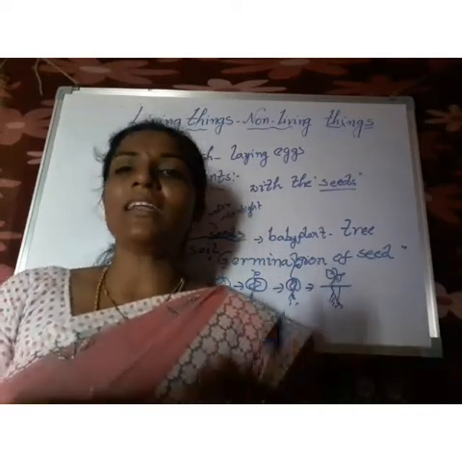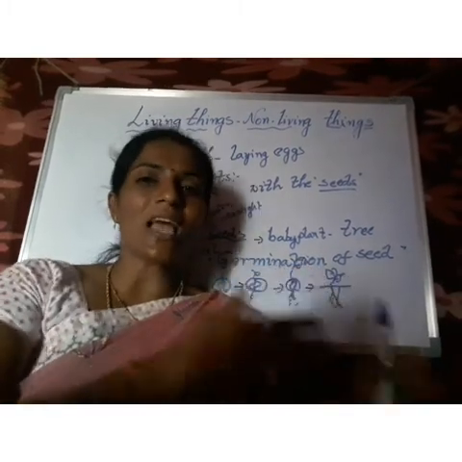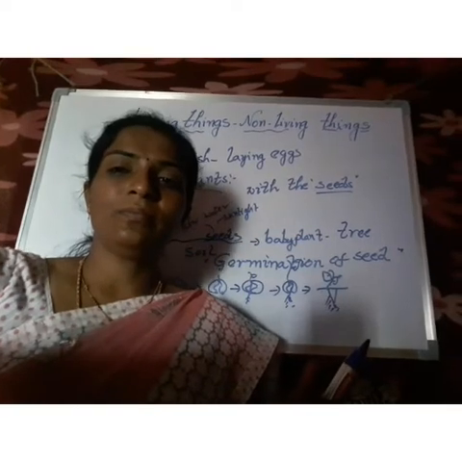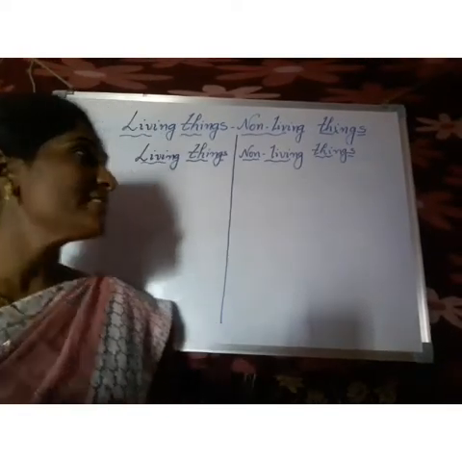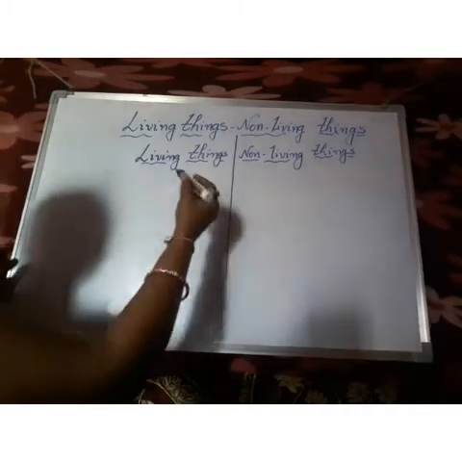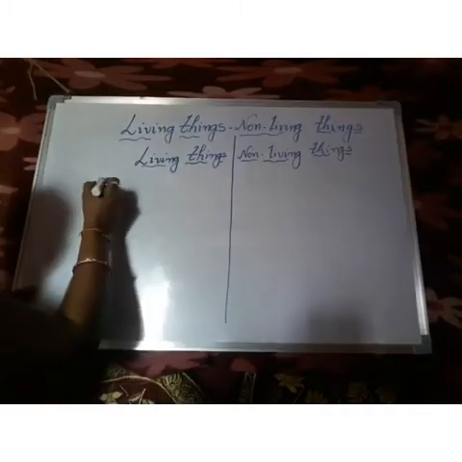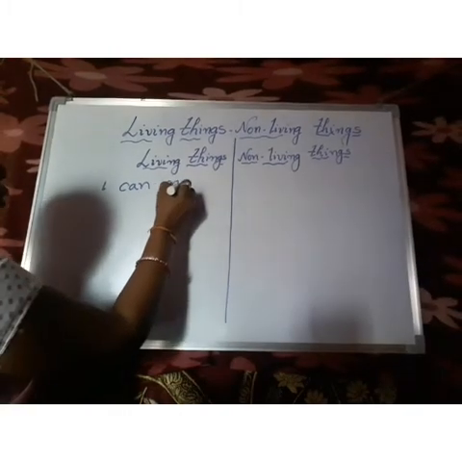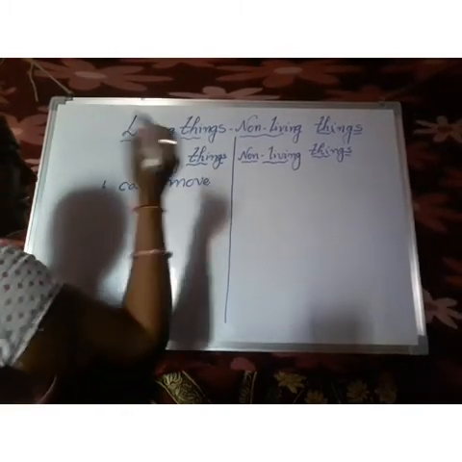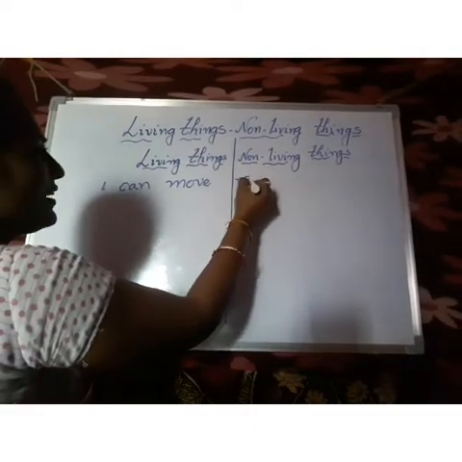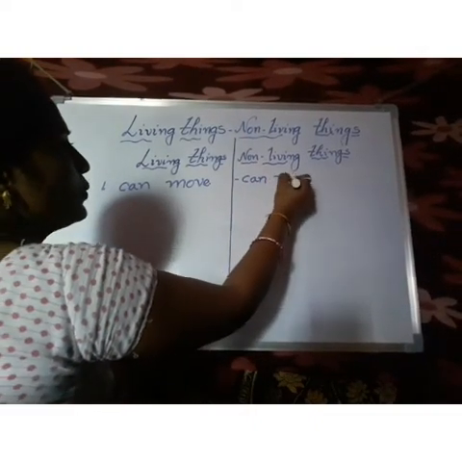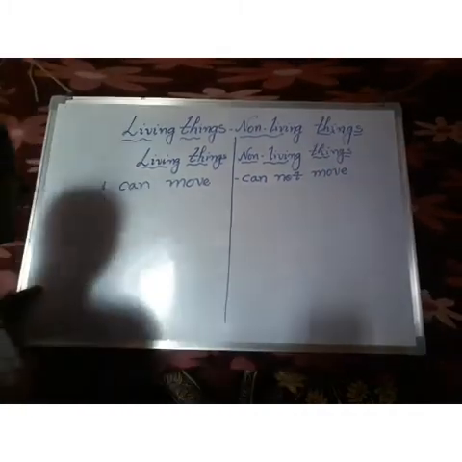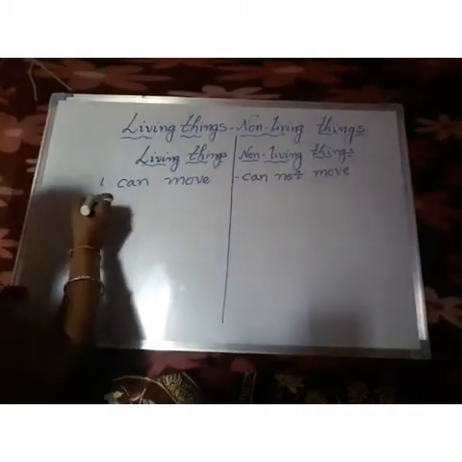Now I will write the differences between living things and non-living things. Okay, shall we write? Let us write the differences. Living things can move, but non-living things cannot move. And what is the second character, children?